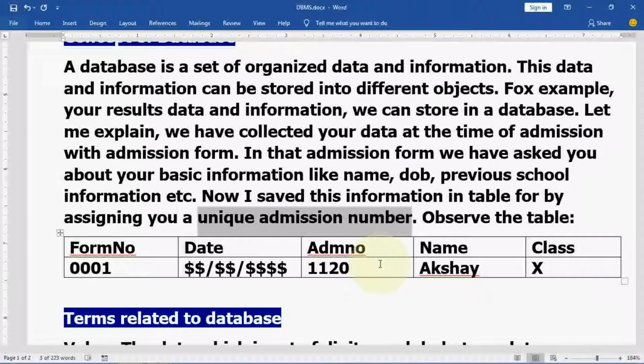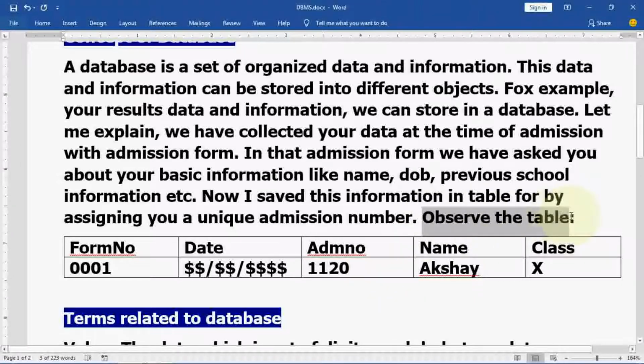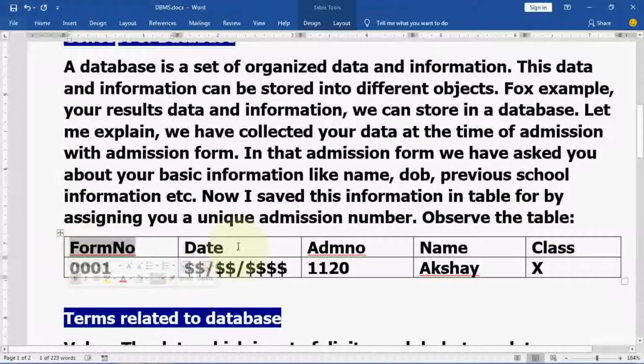Observe the table. Here I have made one table. Suppose the columns are form number, date, admission number, name and class. When your admission has been taken, that time we are preparing data in this manner. The form number is a unique number. That number is given to a single form only and is not repeated.